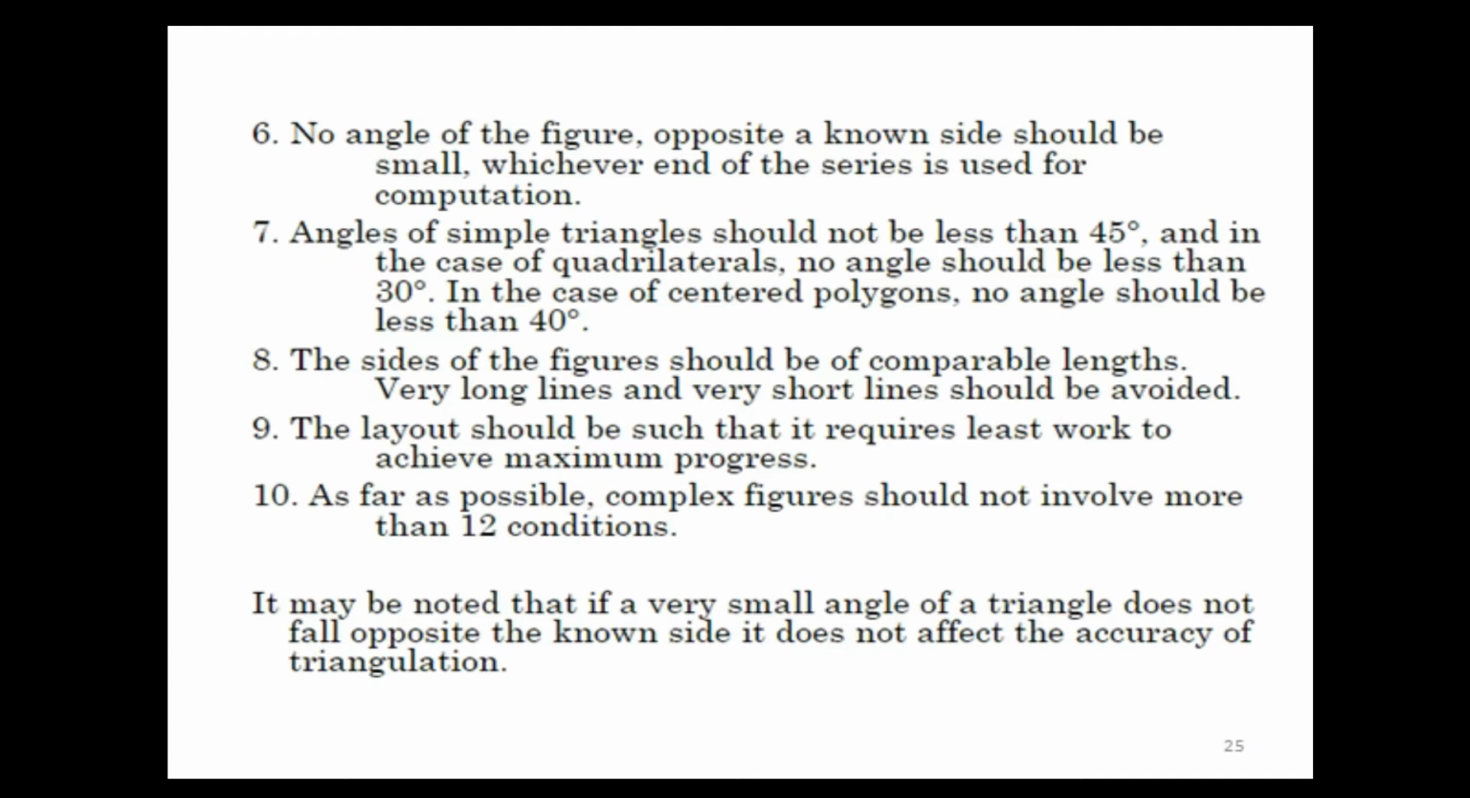Number 7. Angles of simple triangles should not be less than 45 degree, and in the case of quadrilaterals, no angle should be less than 30 degree. In the case of centered polygons, no angle should be less than 40 degree. Number 8. The sides of triangles should be of comparable lengths. Very long lines and very short lines should be avoided.